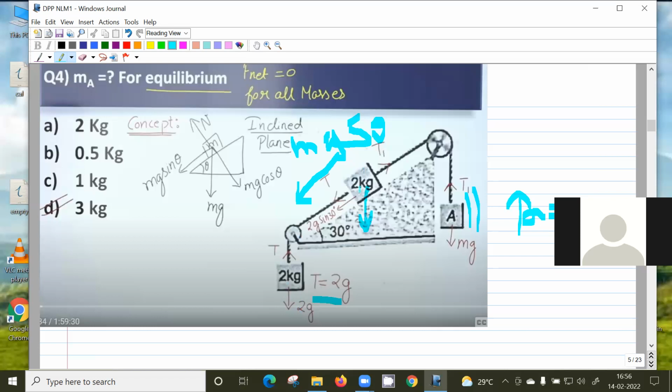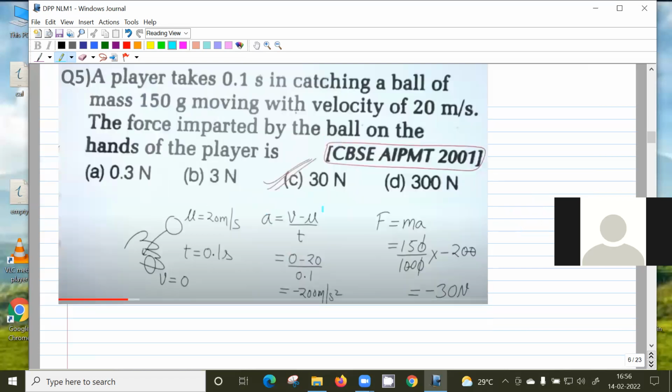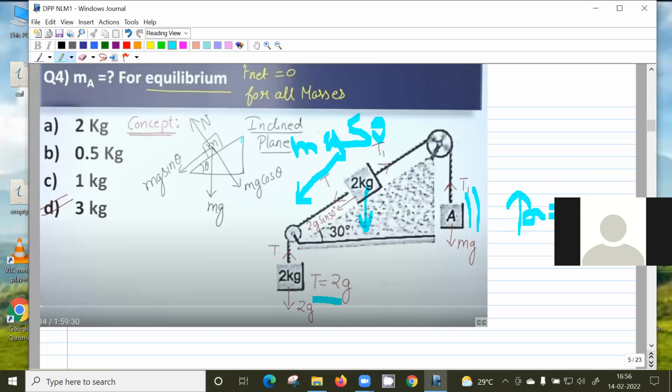Okay, so you know T and T1 and 2g sine theta. These 3 should be in equilibrium. So T plus 2g sine theta should be equal to T1. 3 kg, sir. Yeah, you got the answer? Yes, sir. Okay. So this is right.